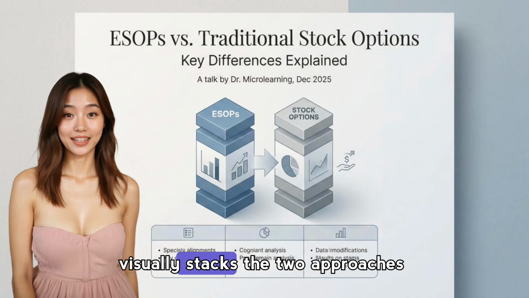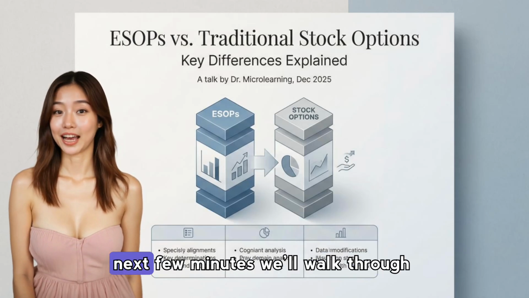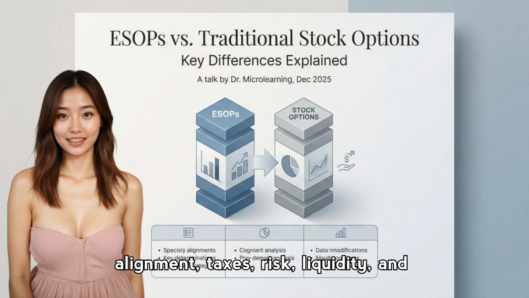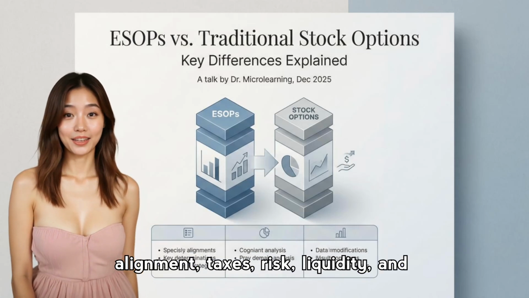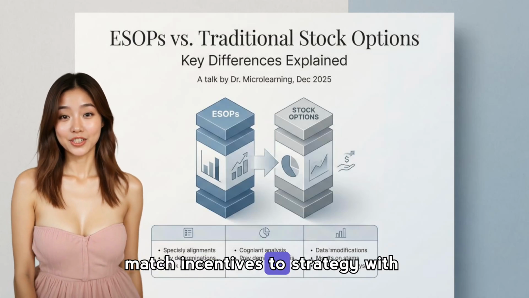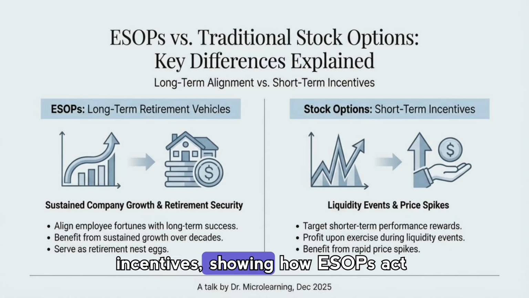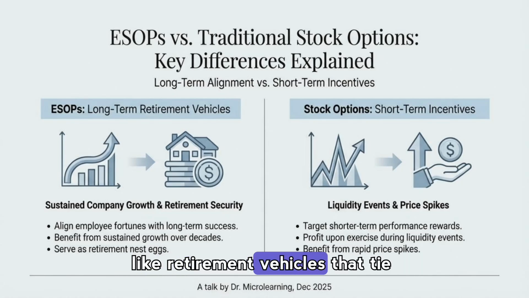The slide visually stacks the two approaches so you can see their structural differences at a glance. Over the next few minutes, we'll walk through alignment, taxes, risk, liquidity, and practical choices so leaders can match incentives to strategy with clarity. This slide contrasts long-term alignment with short-term incentives, showing how ESOPs act like retirement vehicles that